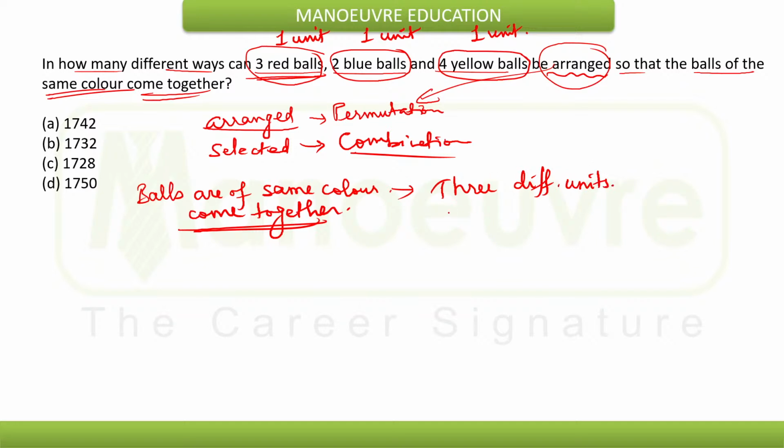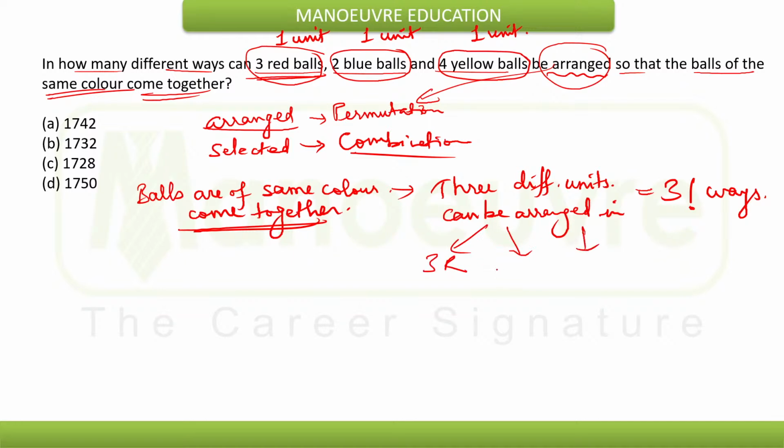These 3 different units can be arranged in 3 factorial ways. Now within these units we have 3 red, 2 blue and 4 yellow balls. The red balls can be arranged within themselves in 3 factorial ways.